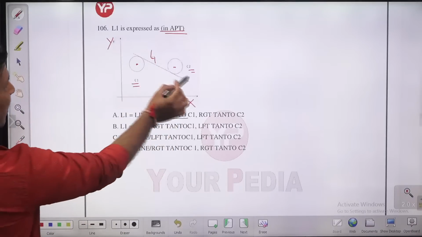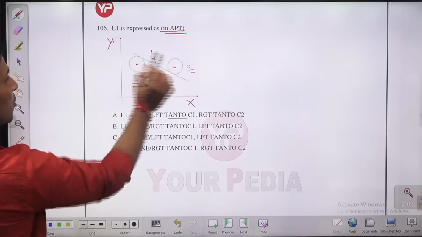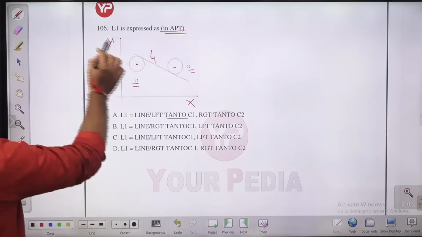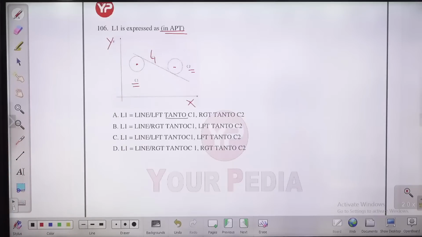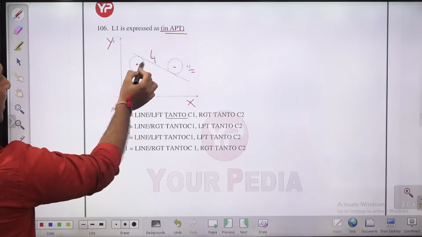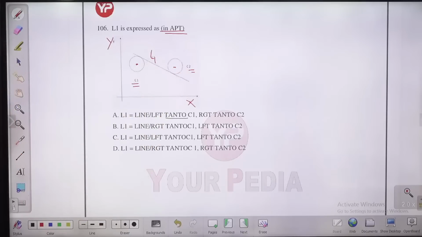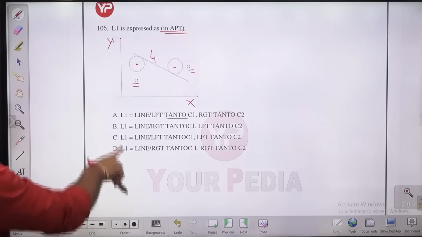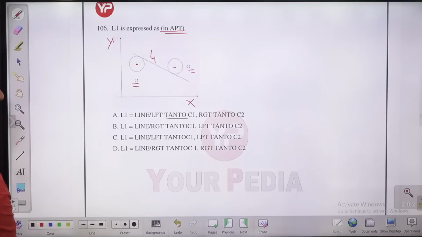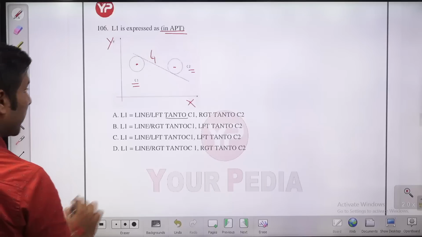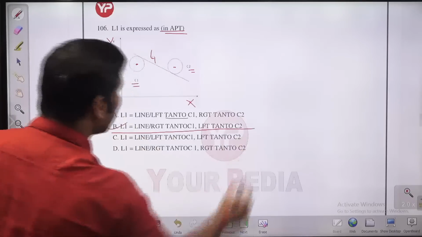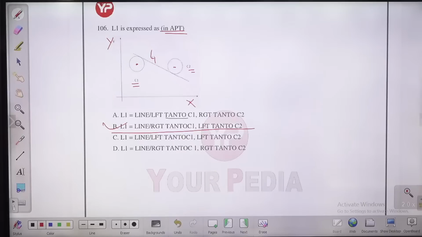Guys, this line is tangent to both the circles. But this line is on the right of C1, and on the left of C2. So now the answer will be what, guys? L1 is a line which is right tangent to C1 and which is left tangent to C2. So what will B be? That will be your answer, children. Option B will be the right answer.